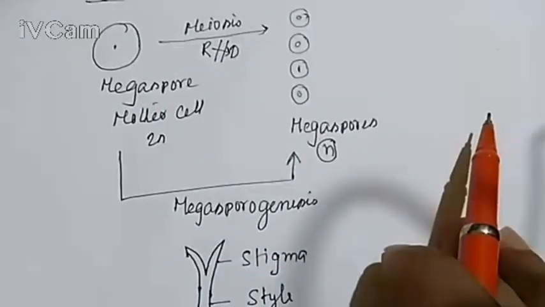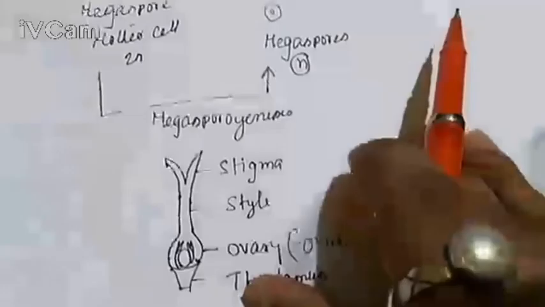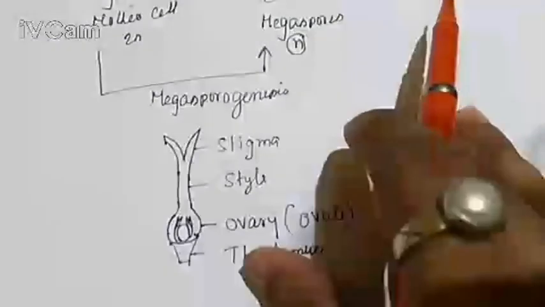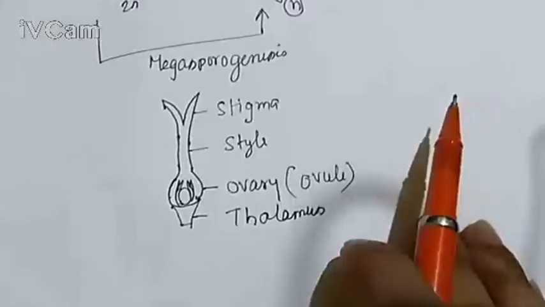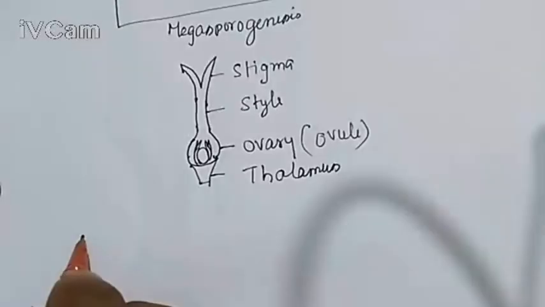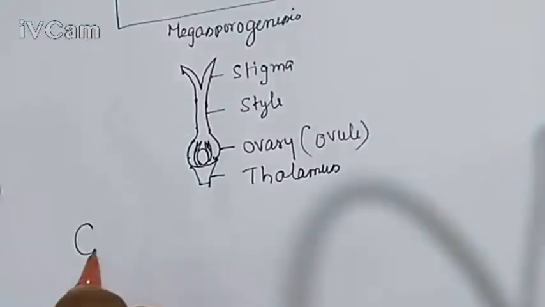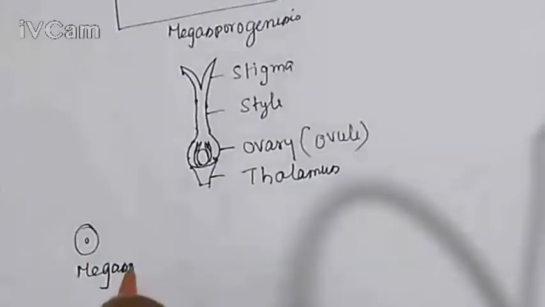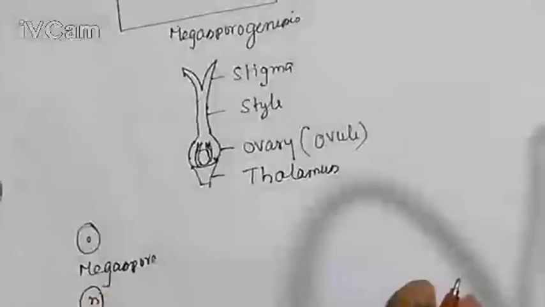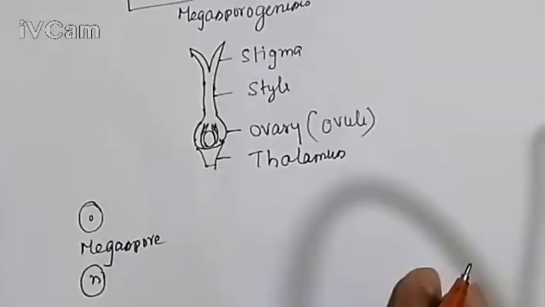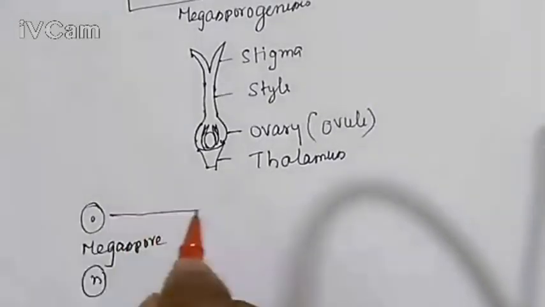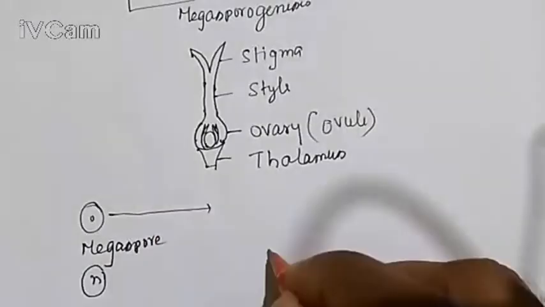Now I discuss types of embryo sac development in flowering plants. Out of 4 megaspores, this is a single megaspore. This is haploid. A haploid megaspore forms an ovule.